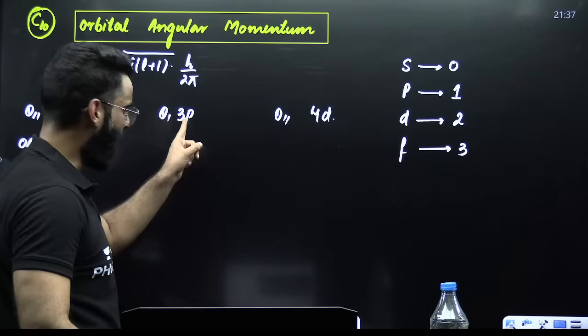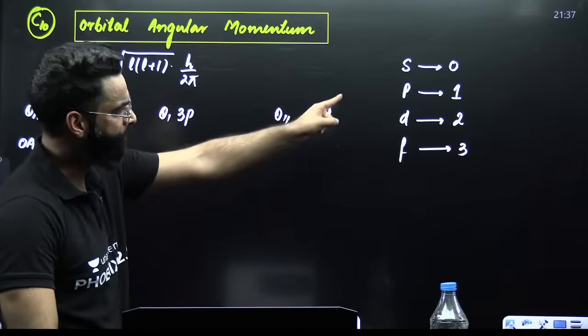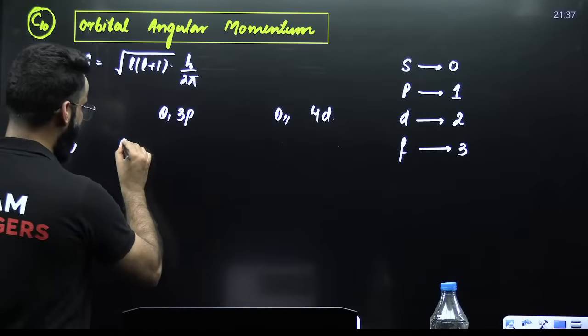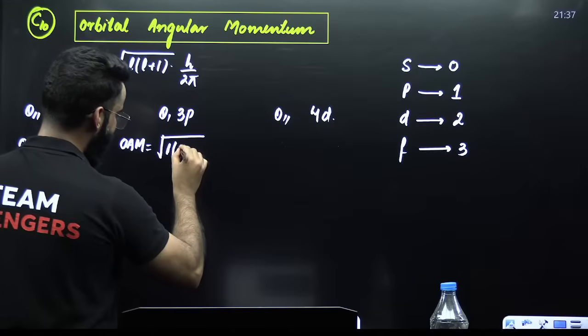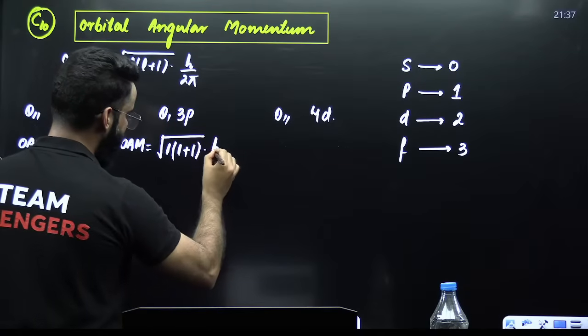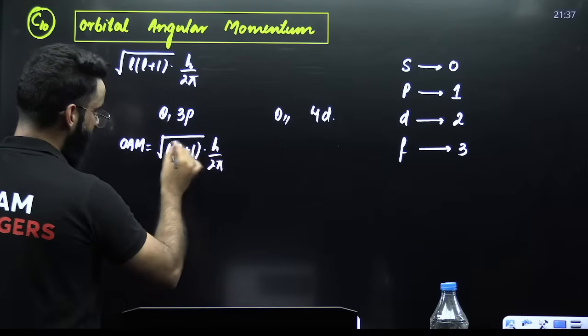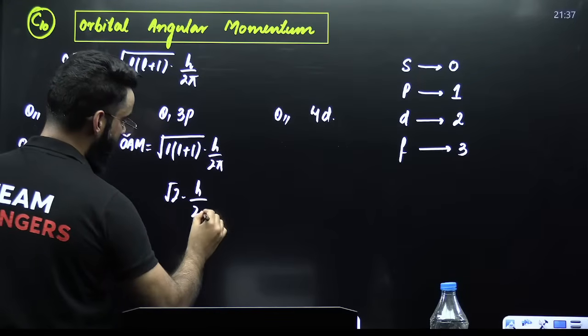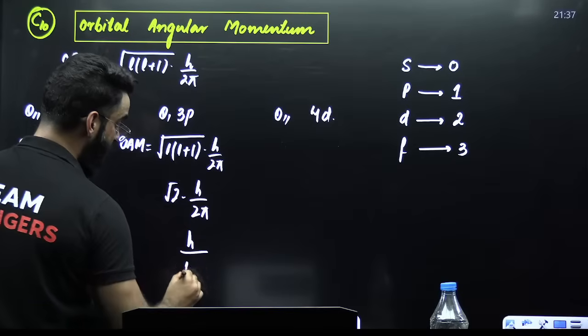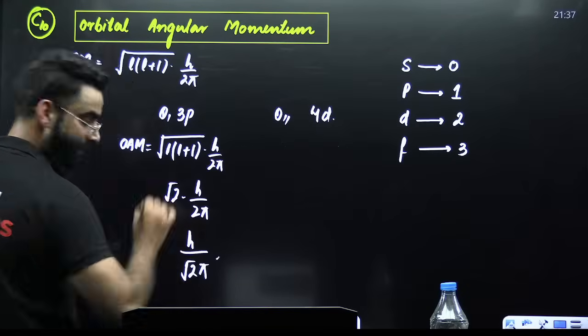Perfect. In case of P subshell, first of all, you have got nothing to do with N value. Tell me, what is the L value for P? For P, L value is 1. So orbital angular momentum will be equal to under root of L into L plus 1 into h upon 2 pi. So it's going to be root of 2 into h upon 2 pi, or you can say it's nothing but h upon root 2 pi.